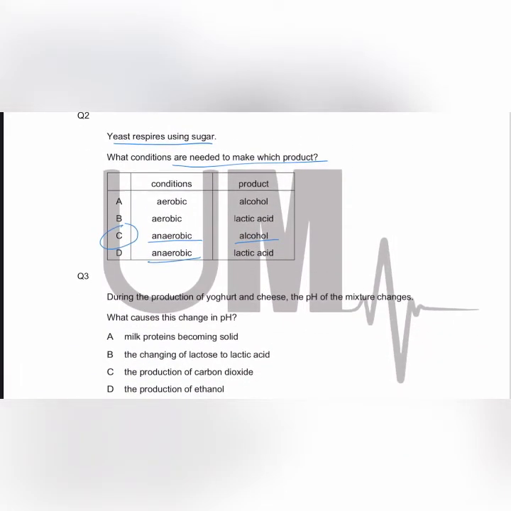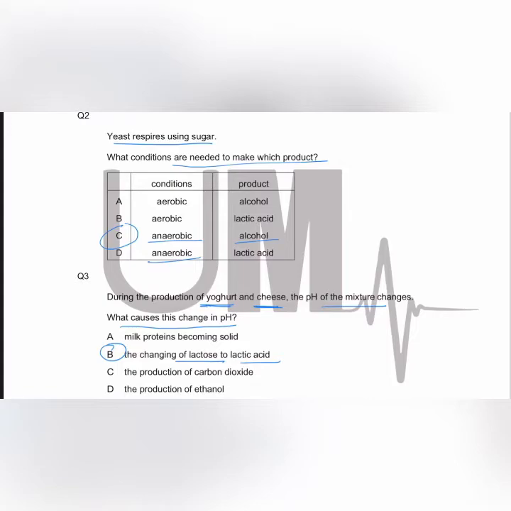Question number 3 or MCQ 3, during the production of yogurt and cheese, the pH of the mixture changes. What causes this change in the pH? So you guys should know that for the production of yogurt and cheese, the bacteria are used, and bacteria convert the lactose in the milk to lactic acid, and when the lactic acid is produced, it causes the pH of the milk to decrease. So what causes this change in pH? The answer is the changing of lactose to lactic acid.